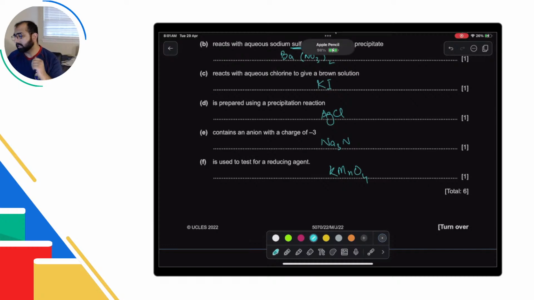Insoluble salt कैसे पता चलता है? उसके लिए solubility rules हैं. I would suggest you go to the solubility rules video. It's a 4-6 minutes video. उसमें आपको मिल जाएगा. Alright.